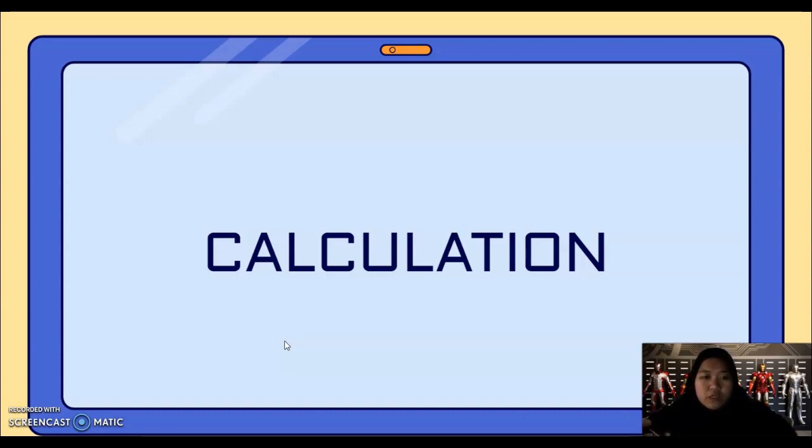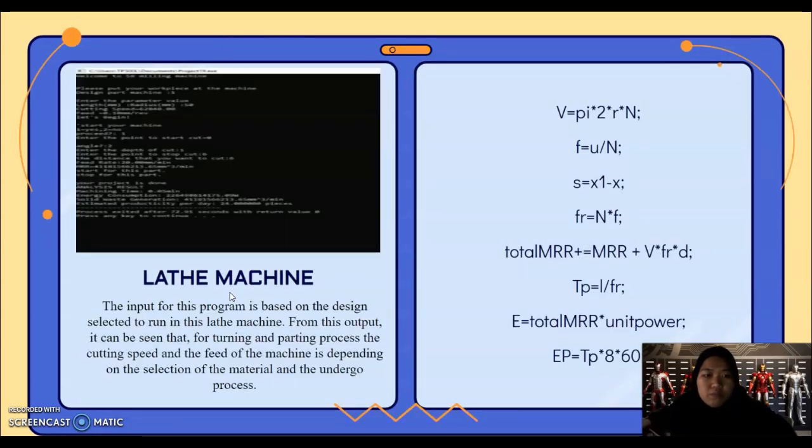So for the first machine, we have the lathe machine. The input for this program is based on the design selected to run in this lathe machine. From this output, it can be seen that for the turning and cutting process, the cutting speed and the feed of the machine depend on the selection of the material and the process undergone.